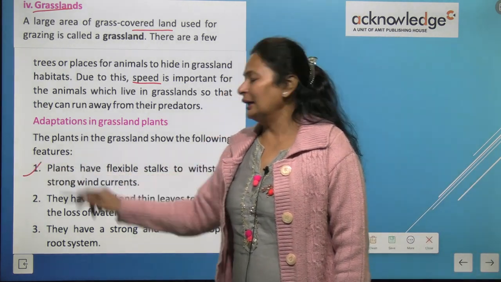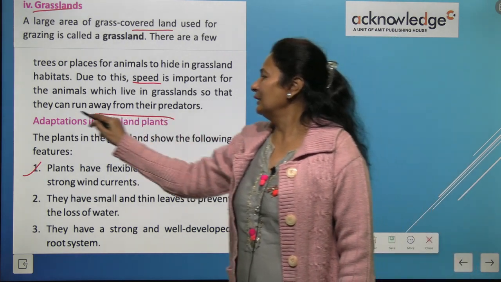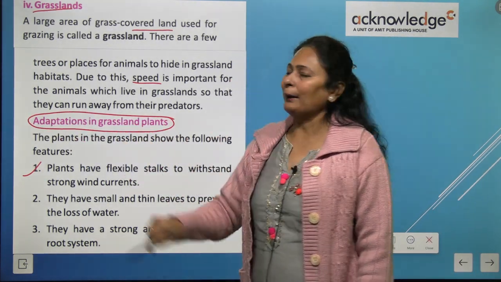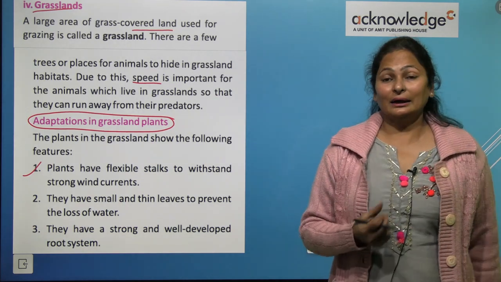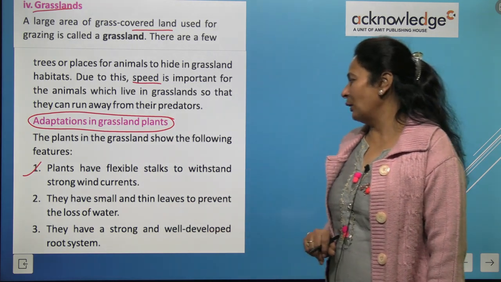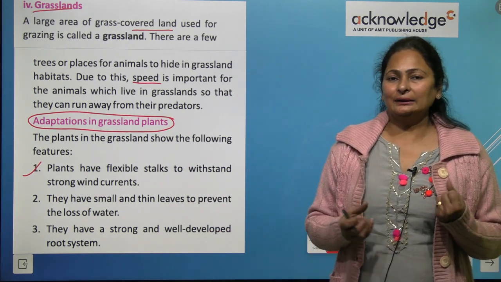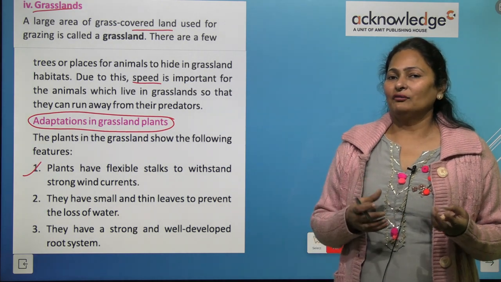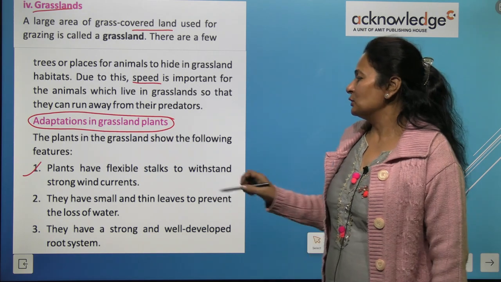Now the next topic is adaptation in plants in the grasslands. Plants have flexible stalks to withstand strong wind and currents, right? When the wind is blowing strongly, what do they have?